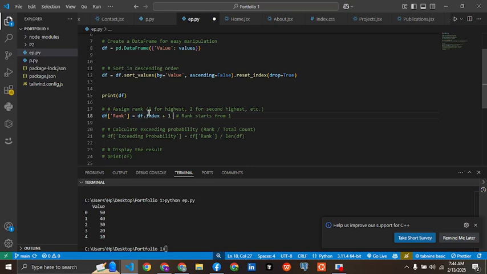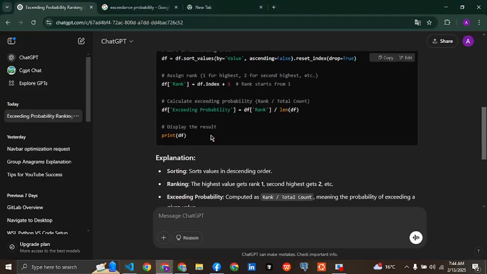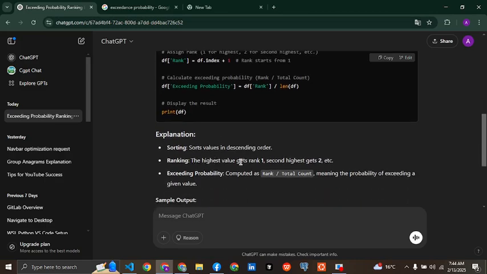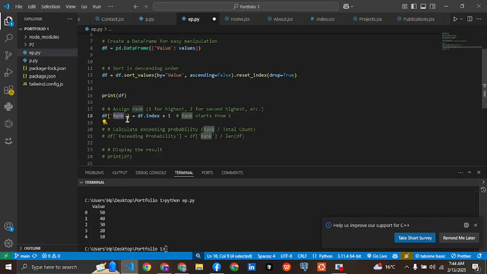The highest value gets rank 1, the second highest gets 2, etc. Since probability is computed as rank by total count, meaning the probability of exceeding a value. So ranking it: df rank equals to df.index plus 1.